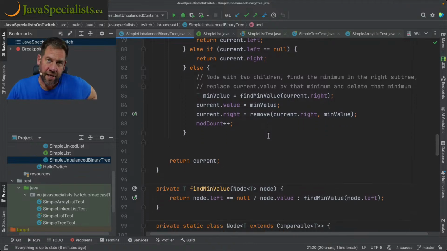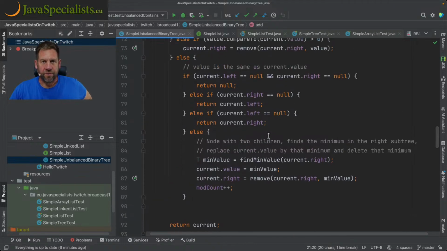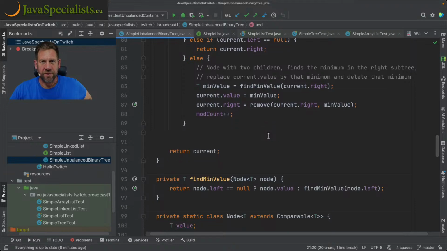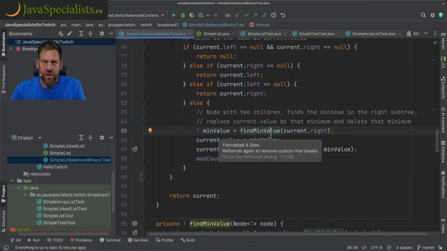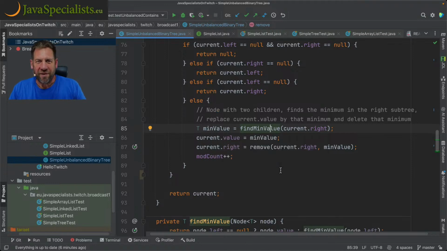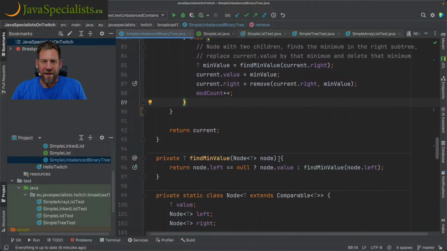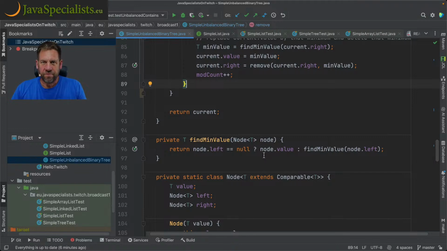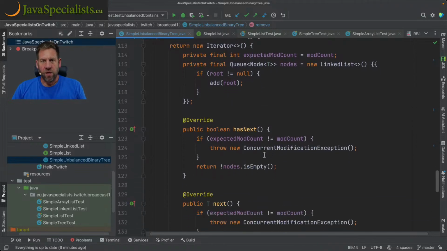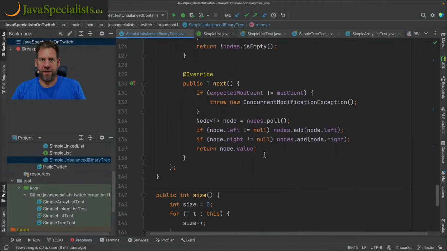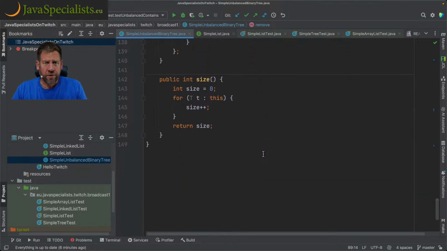And as I said, I don't really need to know how this all works, because this is all written by AI. So I'm quite happy to not have to know everything here. It's great. And then, what else did we have? I made an iterator as well, although we did not implement the remove method. I just thought I'd leave that out. It's not that important. Now, it looks like a super simple unbalanced binary tree.